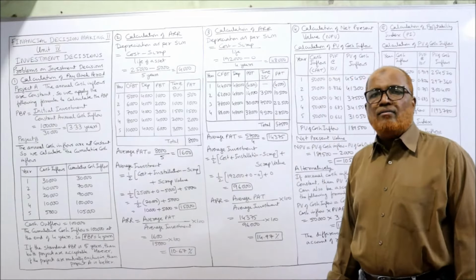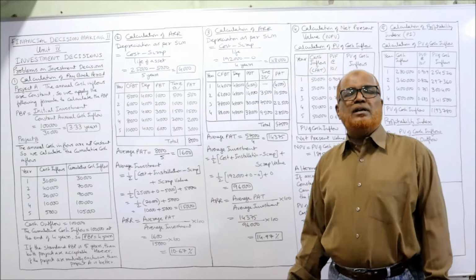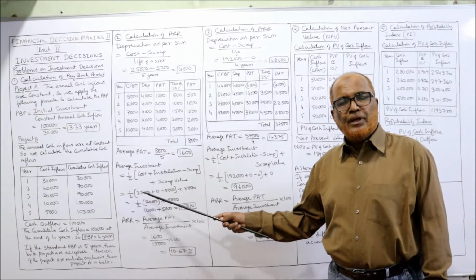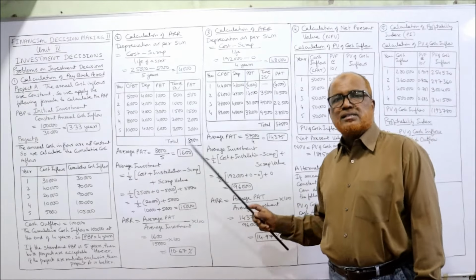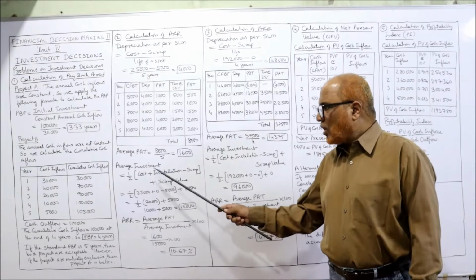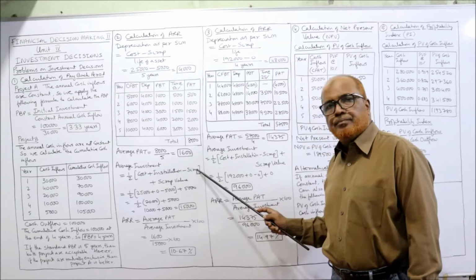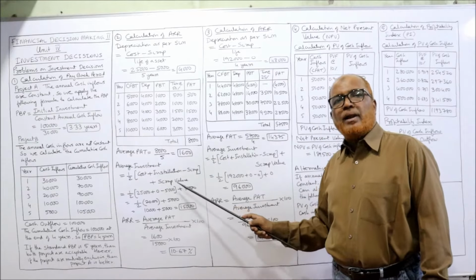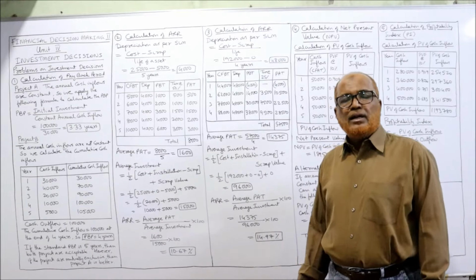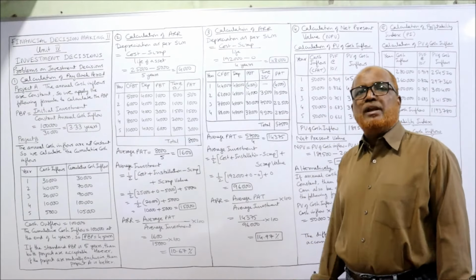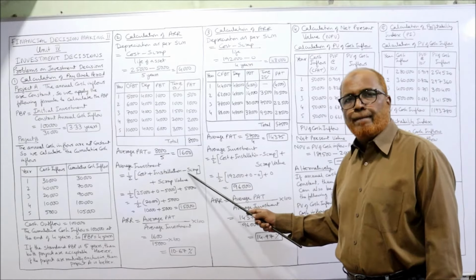Now we need average investment. The formula for average investment is 1 by 2, half into cost plus installation minus scrap value. This cost plus installation minus scrap value, put it in bracket. Then outside the bracket, plus scrap value. Add up the scrap value to find out the average cost of the depreciable asset. Depreciable asset means after deducting scrap value.